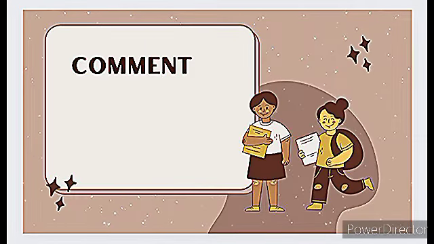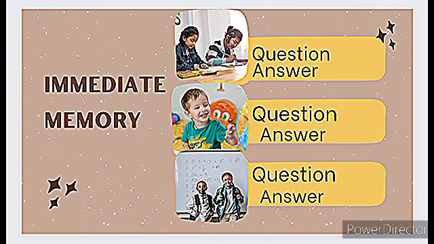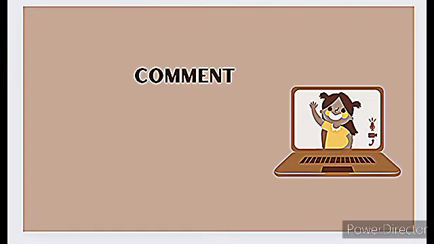After that we will include the immediate memory. For example, what happened immediately? For example, we will ask, before coming to this institute or before coming to this place, where you were? Or we can ask like, before coming to this place, at home, what you ate, what you did. That was the immediate memory. Again we will include the comment.